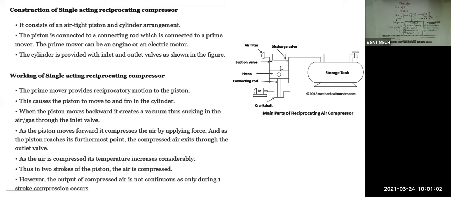that is called a suction stroke. Then the piston will move from bottom dead center to top dead center, that is the compression stroke. It will compress the air, it will apply pressure on the air by decreasing the volume of the cylinder. Now in the exhaust stroke, when the air is completely compressed, this discharge valve or outlet valve will open, and the compressed air will move from the cylinder to this storage tank.